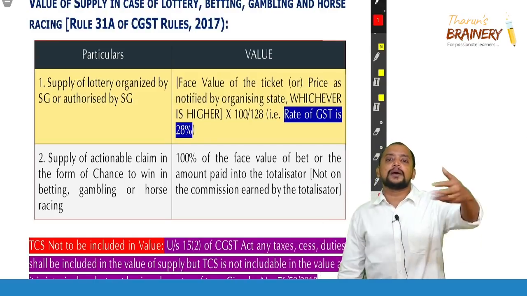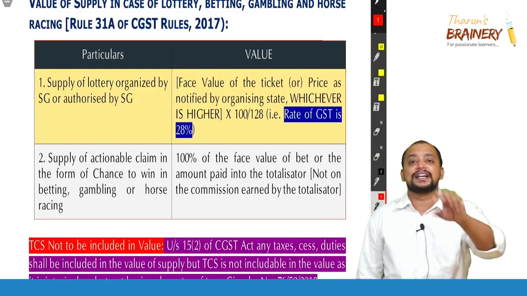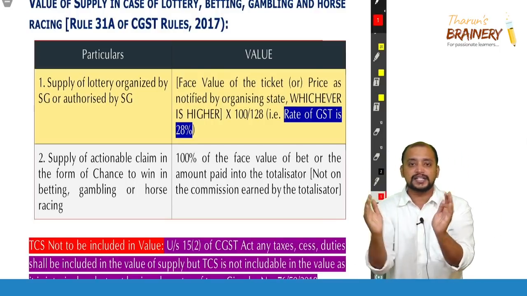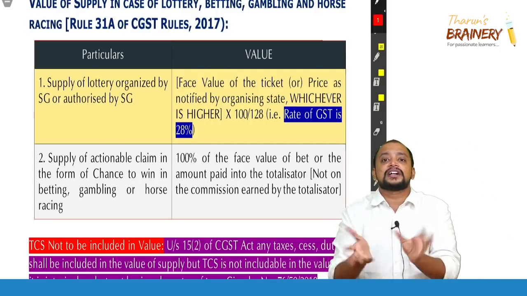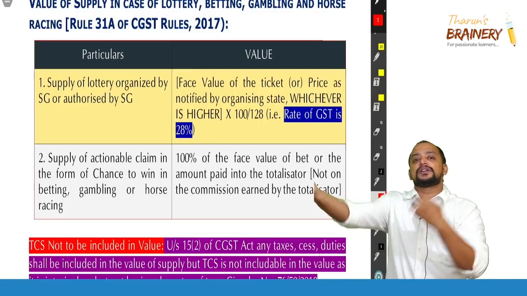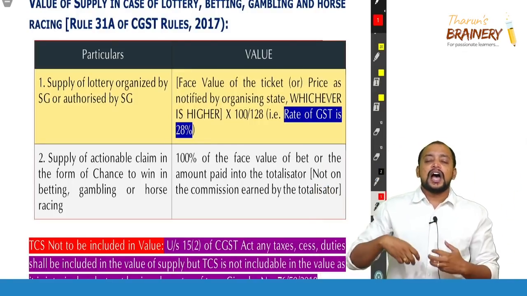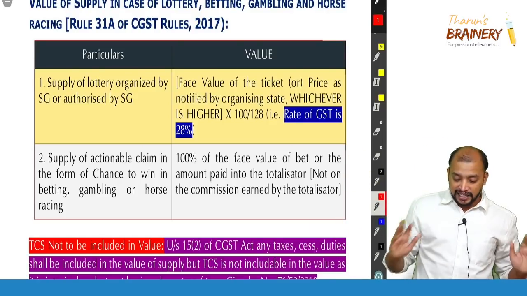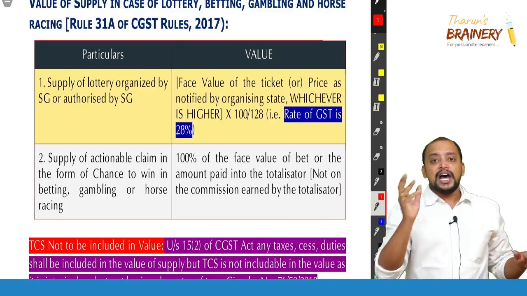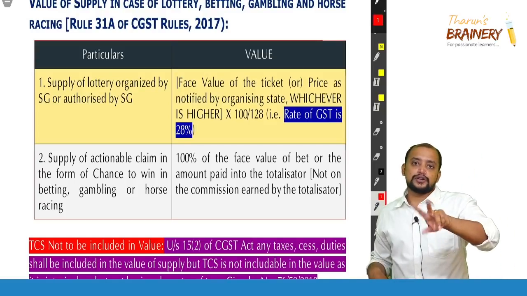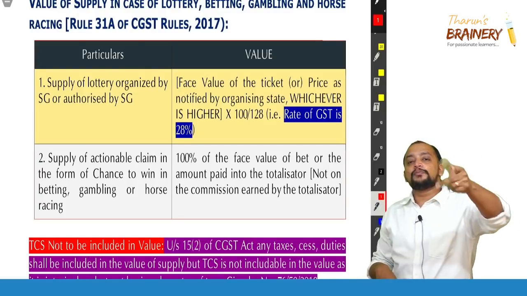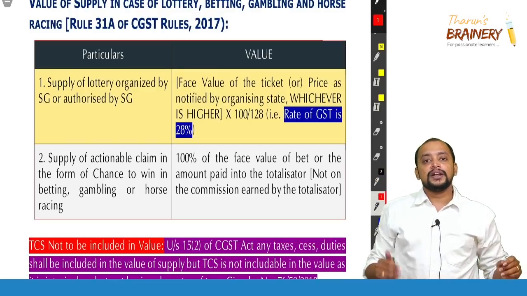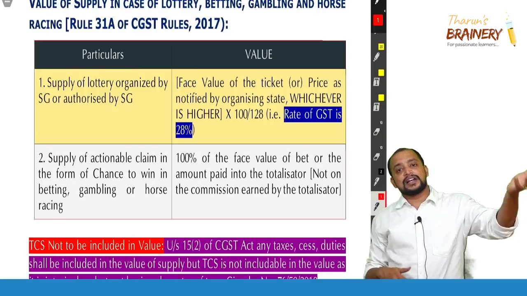And then betting and gambling transactions, in case of betting and gambling transaction, the total bet value should be taken as the value. For example, I am an organizer, I am conducting a betting transaction. I collect money from everyone, and I will be giving the money only to those who won. For example, I am conducting a betting transaction for an IPL match, Mumbai Indians versus Sunrisers Hyderabad. Now in this case, who will win the match? I will collect money from everyone.